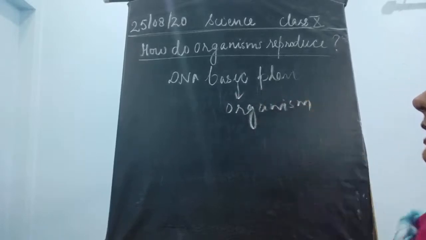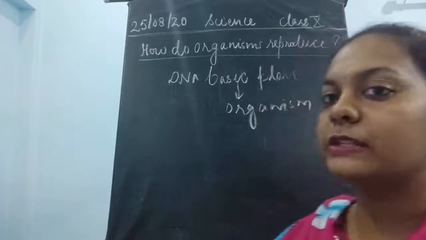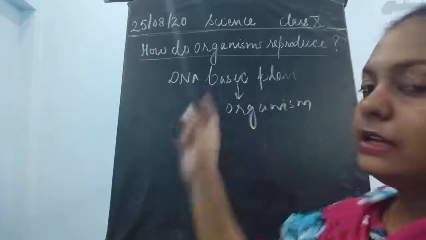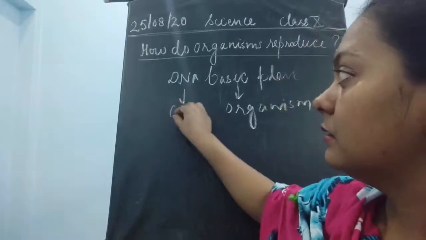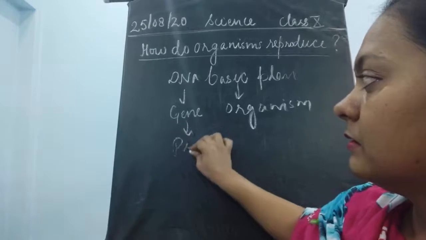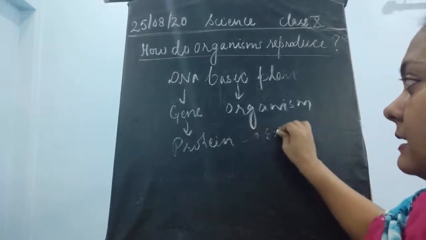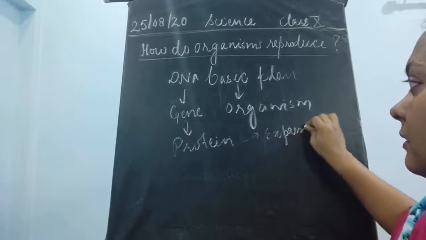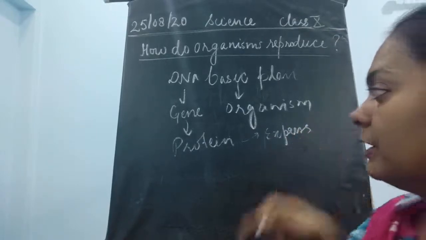Fine. So each and every organism will have its own DNA and also its basic plan. Then why is this DNA so unique? It is unique because it has genes which are going to synthesize certain proteins, and these proteins are going to express, meaning they are going to show their effects.